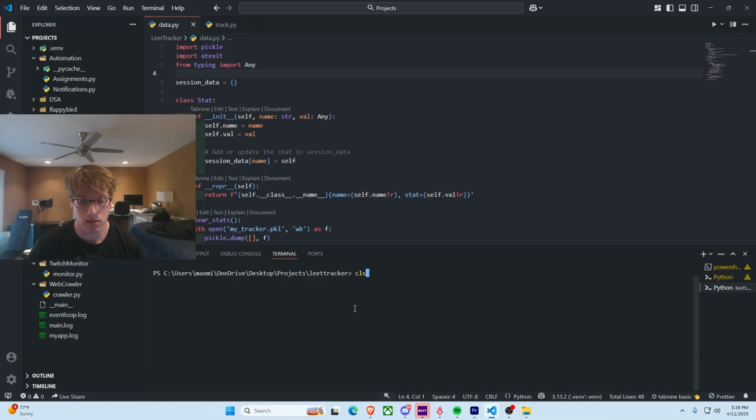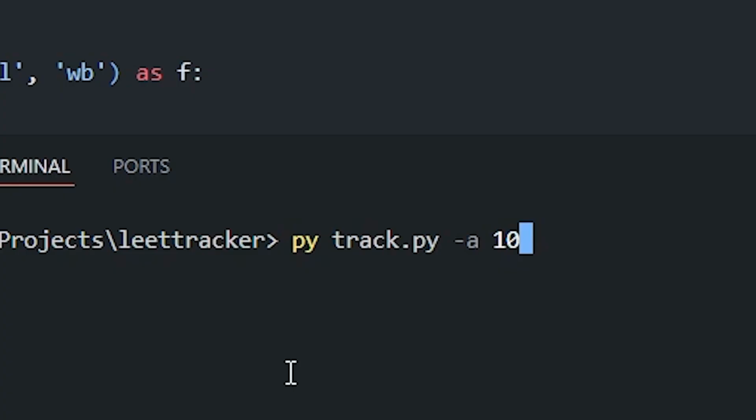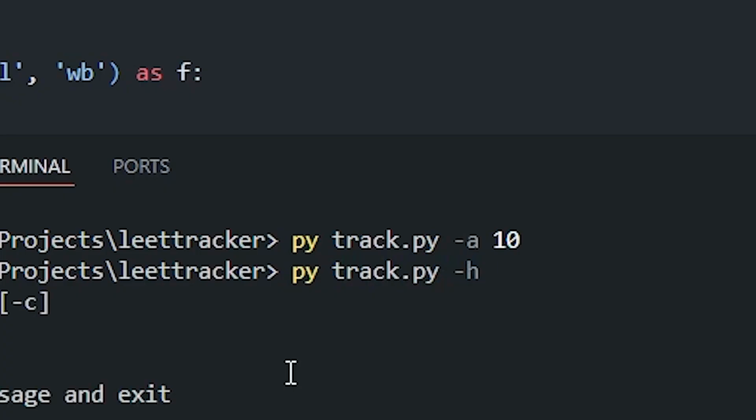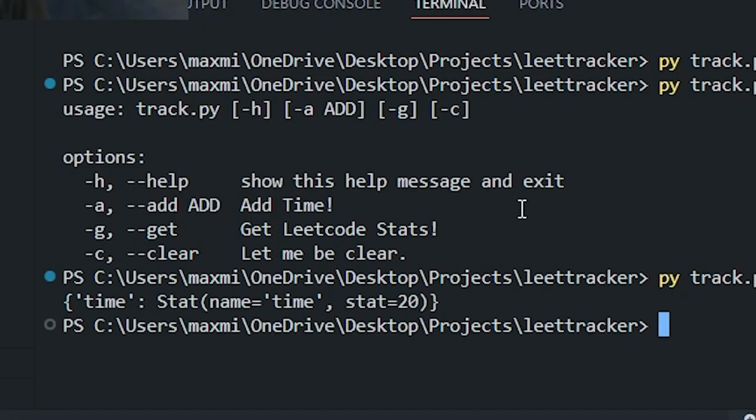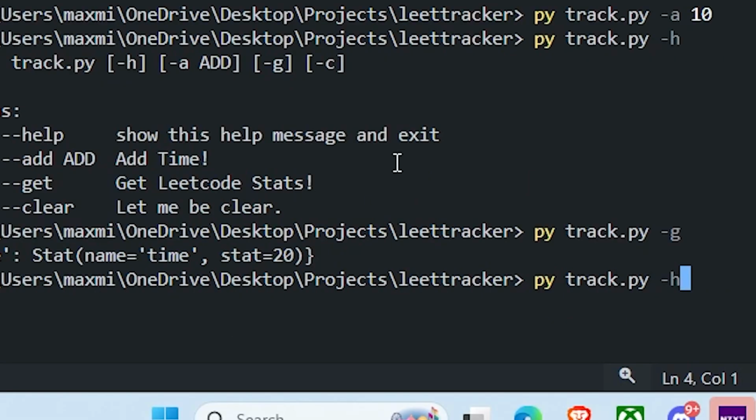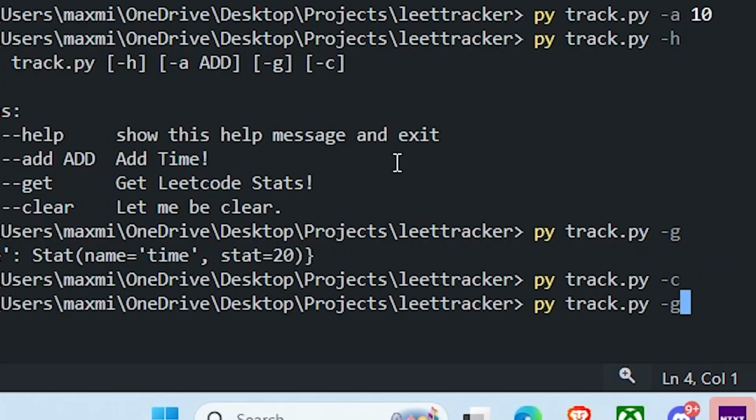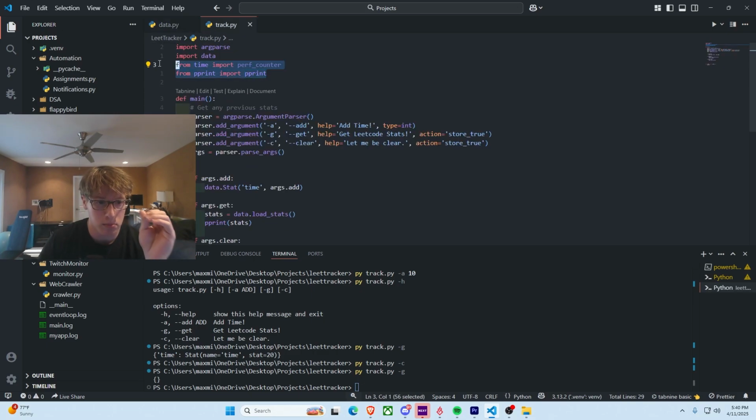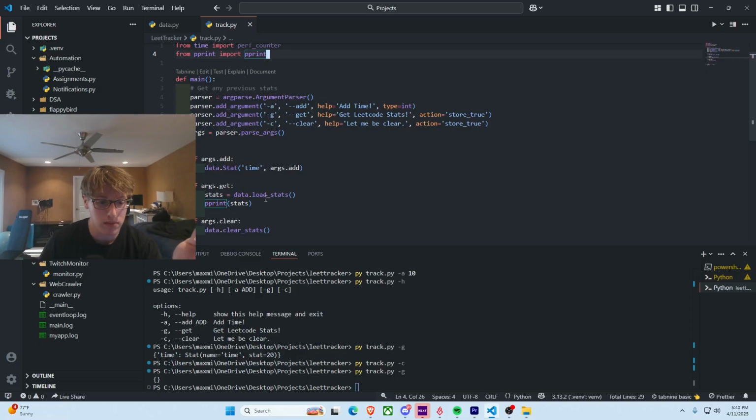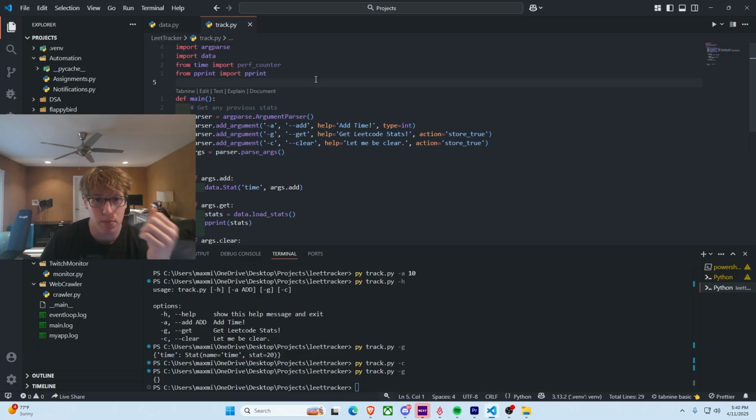Let's look at the use case. So if I add 10, it'll add 10, but for the record, I'll just show you real quick. There's a few commands here. And if you notice, one says, let me be clear. So if we get the stats though, we have the stats right there. But then if we do C, it clears it. So then when we get it, there's nothing there. So that's just a little thingamajig. We have exit stuff, typing, pretty print, which I don't even know if I use. I do.